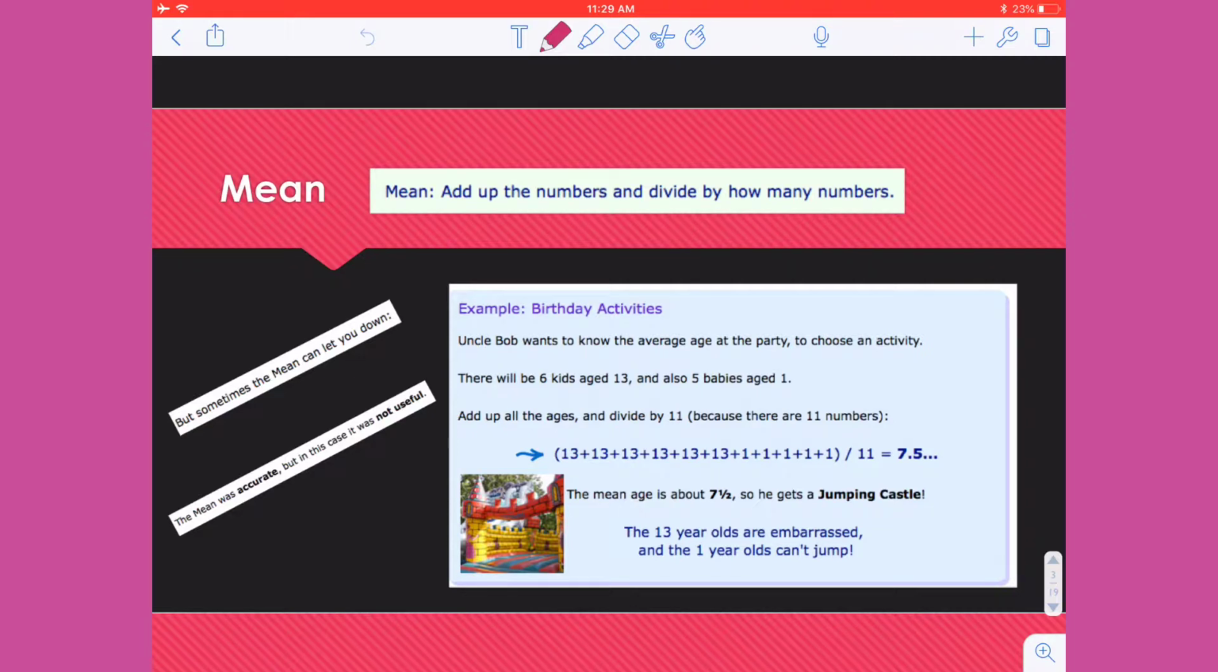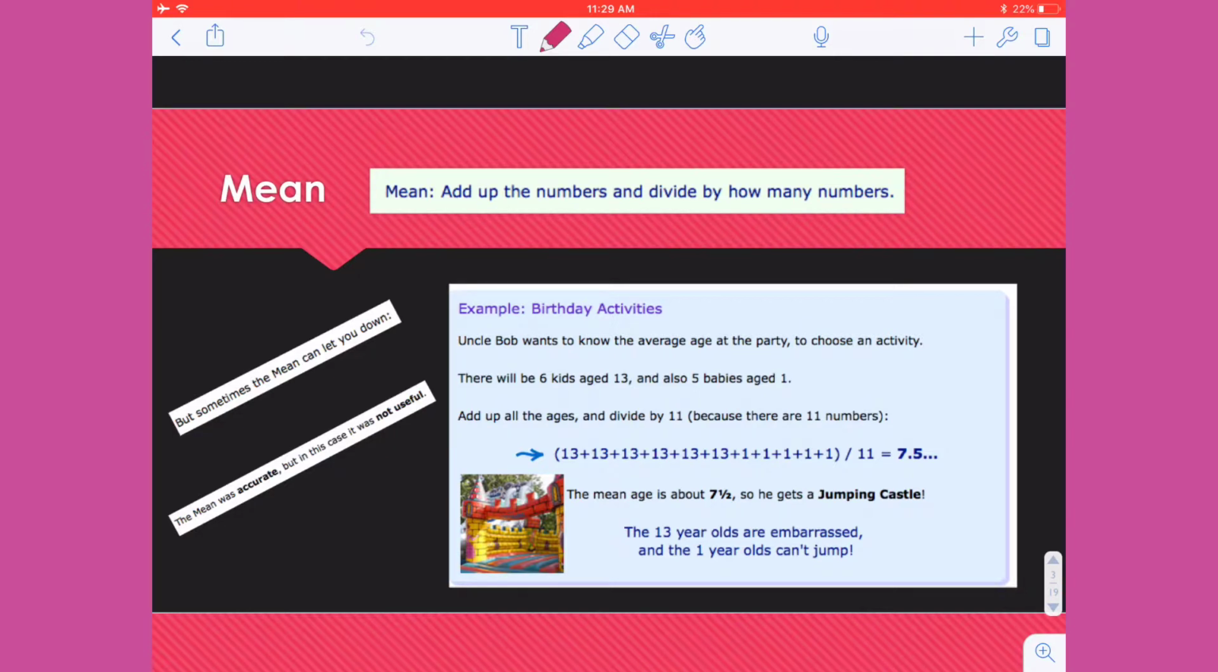I've given you an example here of some birthday activities where there were 6 kids that were all 13 years old, and then there were 5 babies that were all 1 year old. So you have 6 13-year-olds and you have 5 1-year-olds. If I want to find the average age, I would add up all 6 of those 13 values and all 5 of those 1 values, and I would divide that by 11 because there's a total of 11 kids, and I get 7.5, which is saying that the mean age of the individuals at the party is 7.5.